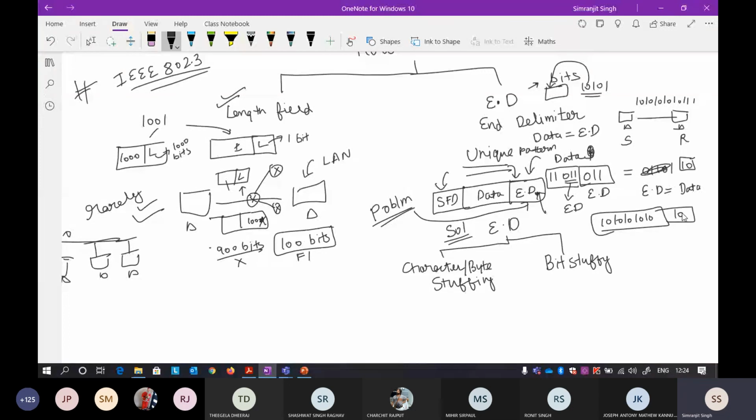When the sender sends this to the receiver, the receiver will look for the end of the frame delimiter, and it will find that 10 is the end of the frame delimiter. Suppose it finds 10 here; it means this is the end of the frame, so it divides this part into one frame. In a similar way, it will find the next one.